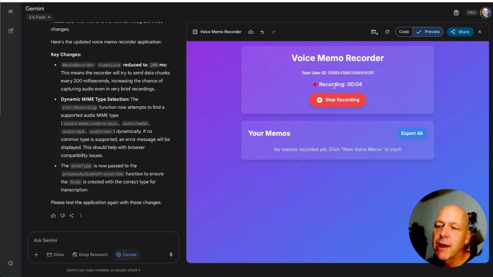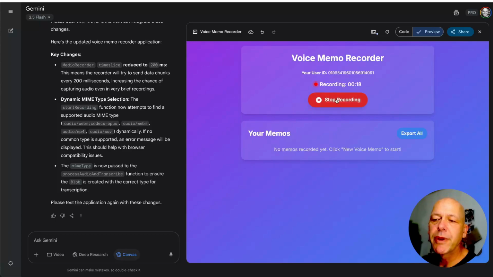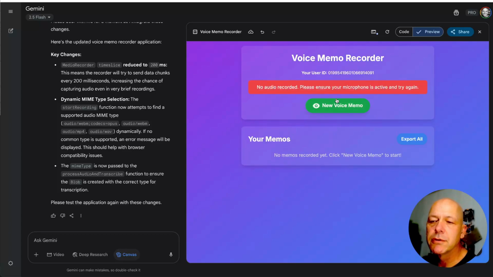I'm on round 2 in Gemini. I spent 20 minutes in Claude until I ran out of tokens, and I did not succeed in making a voice recorder app. But here I am, I'm 8 minutes in Gemini on round 2. Let's see if this worked. No audio recorded. Please ensure your microphone is active and try again.